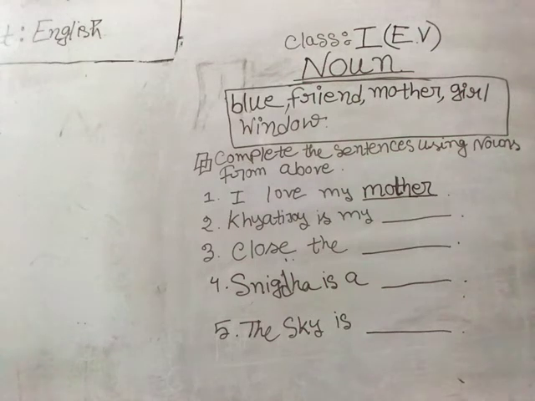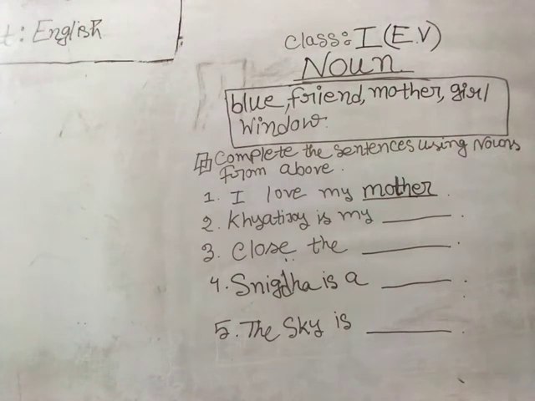The next one is: Khatijoy is my dash. Reading the incomplete portion, that means Khatijoy is someone with whom you share a special bond. So what can it be? Khatijoy is my blue? No, it can never be. And he can't be a mother. Girl? Of course Khatijoy is a boy, so he can't be a girl, so we can't put the option girl here also. Window is a wooden thing, and Khatijoy is a person, so I can't put window here. So what's the left one? It's friend. Khatijoy is my friend.